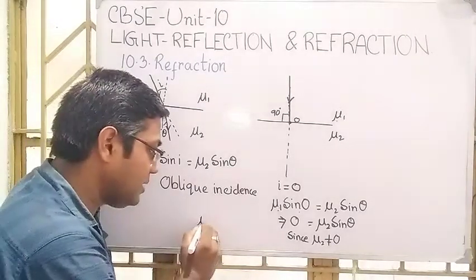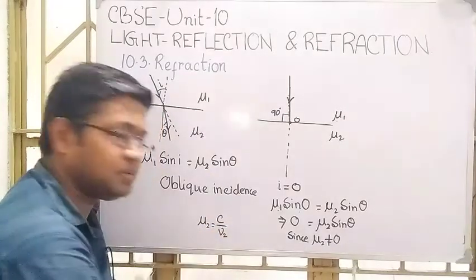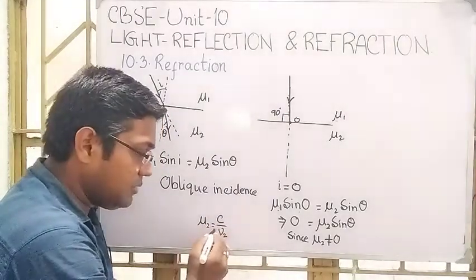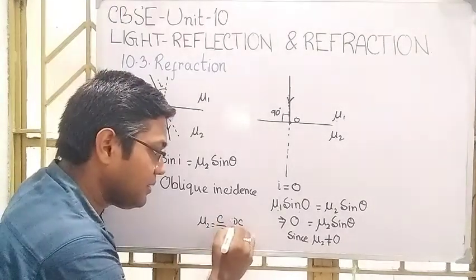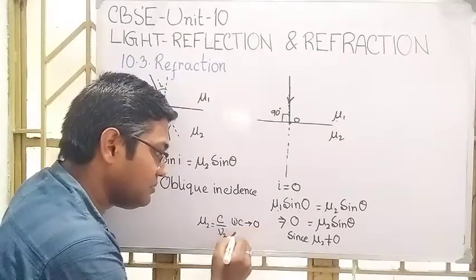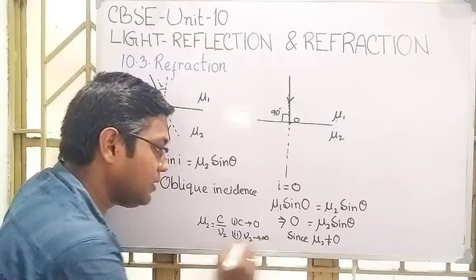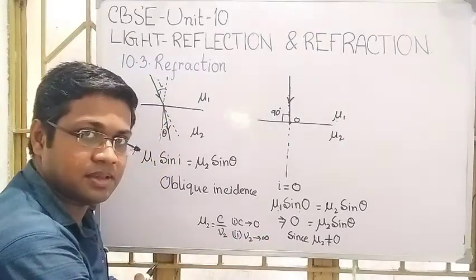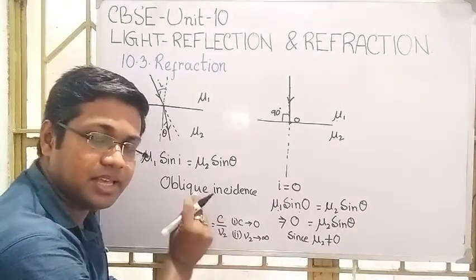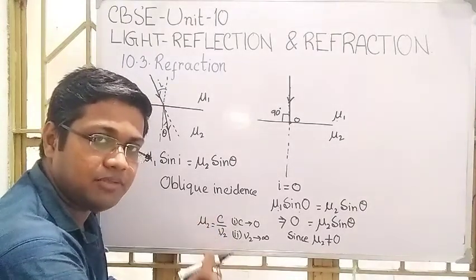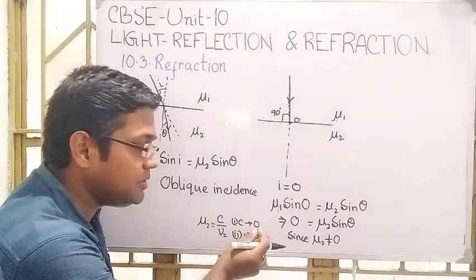Just think, if I say mu2 is 0, then C divided by V2 is 0. There is only one possibility: either C tends to 0, or V2 tends to infinity, or both. The velocity of light in a vacuum, denoted as C, has a particular value, 3 into 10 to the power 8 meter per second, but it can't be 0.